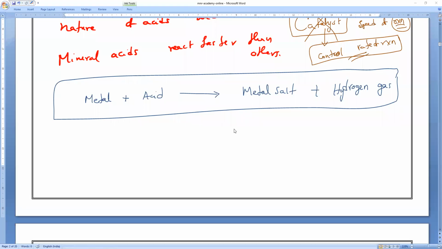Hydrogen. So whenever any metal reacts with an acid, it produces metal salt plus hydrogen gas. But which metals can react with acids? Anybody? Is it more reactive than hydrogen or less reactive than hydrogen? It must be more reactive than hydrogen. That is what you have to remember.